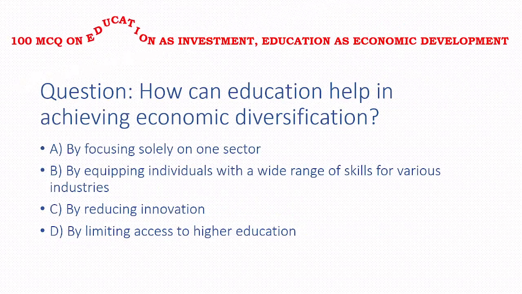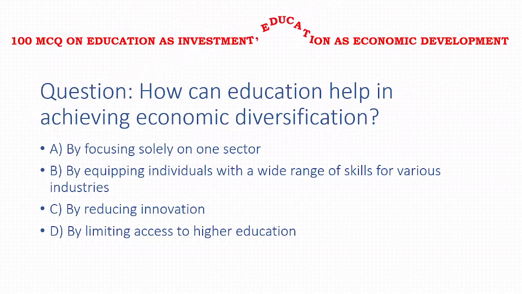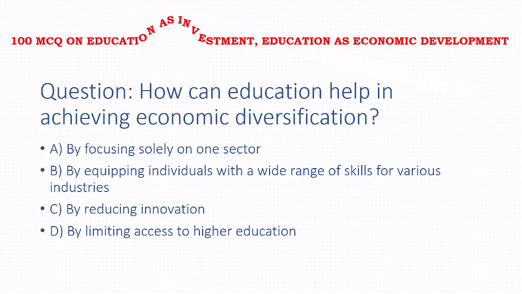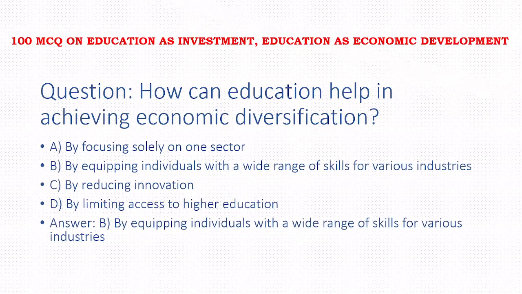Next, how can education help in achieving economic diversification? Options: by focusing solely on one sector, by equipping individuals with a wide range of skills for various industries, by reducing innovation, by limiting access to higher education. Answer of this question is option B, that is by equipping individuals with a wide range of skills for various